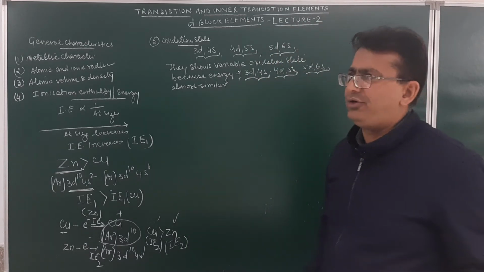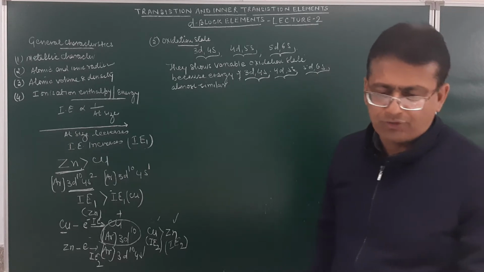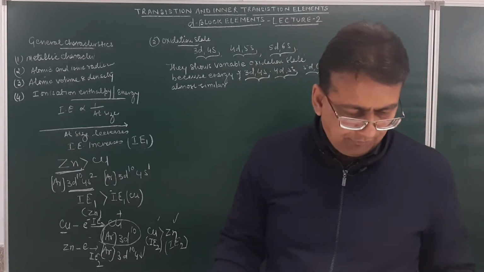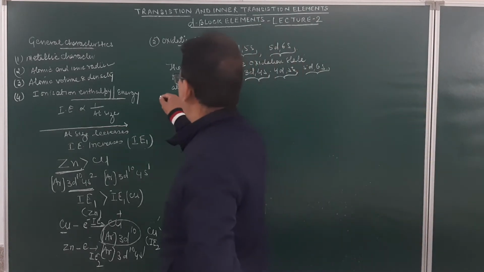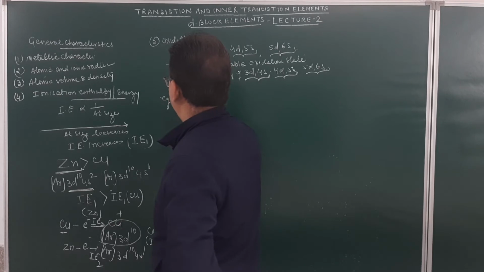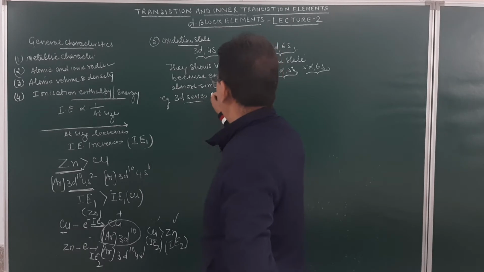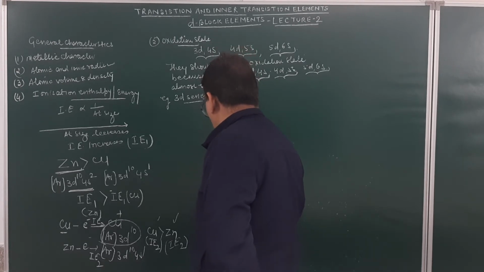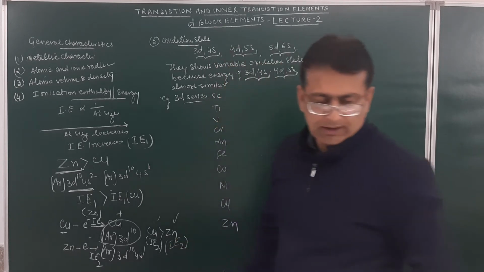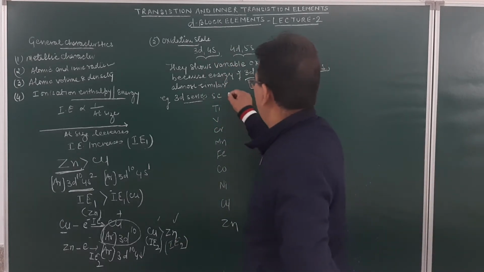Now, if you look at the oxidation state, up to the middle of the series, the oxidation state goes on increasing, and after that it becomes less and less stable in the higher oxidation state. As for example, if we consider the 3d series, the various members of the series are scandium, then titanium, vanadium, chromium, manganese, iron, cobalt, nickel, then copper, and then zinc. The oxidation states in scandium will be +2 and +3.